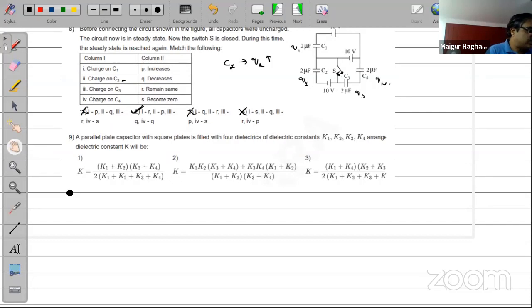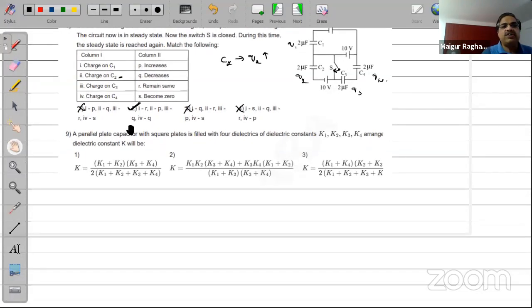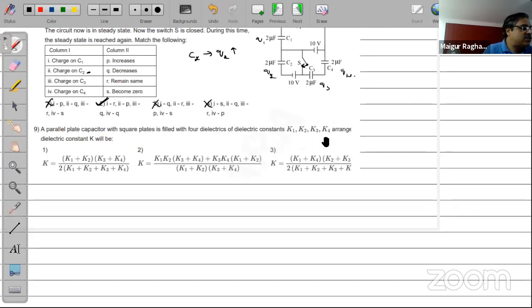Ninth question. Yes, ninth question, the figure is missing. I think I need to give you the figure for this. A parallel plate capacitor with square plates is filled with 4 dielectrics of constant K1, K2, K3, K4 arranged in this way. Okay, now the arrangement is essentially shown here. I'm going to show the arrangement here. Okay, please look at the arrangement.